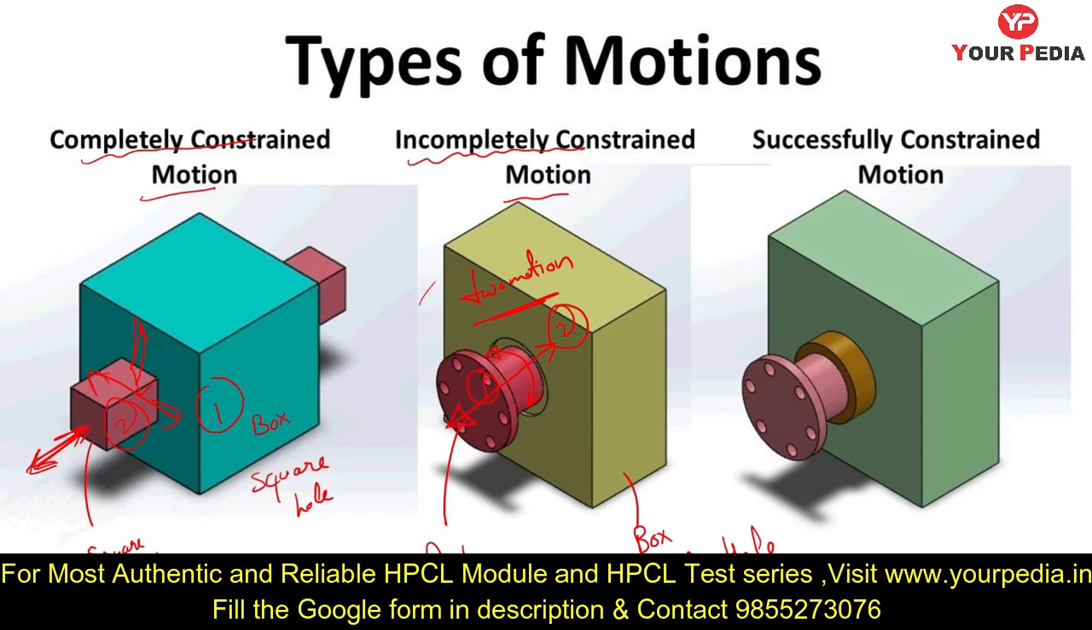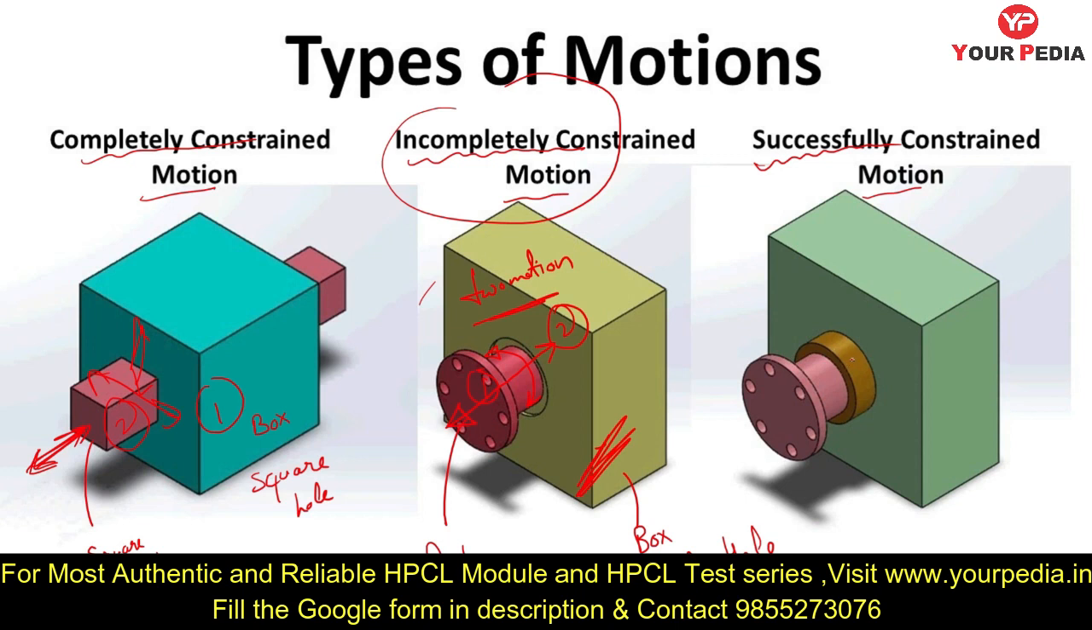But if you convert incompletely constrained motion into completely constrained motion, then that type of motion is called successfully constrained motion. Okay, you have successfully constrained the motion. Initially it is incompletely constrained, but by using an external element or link or agency, you have made it completely constrained.